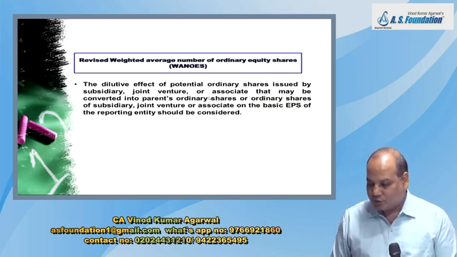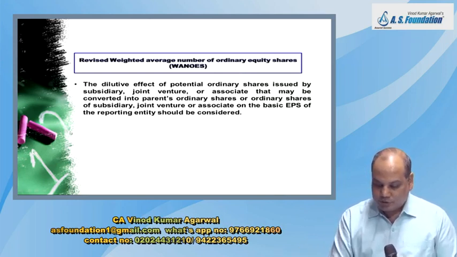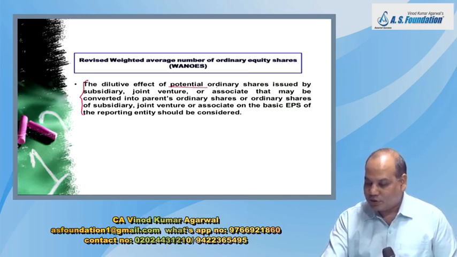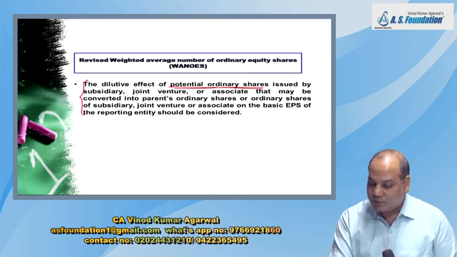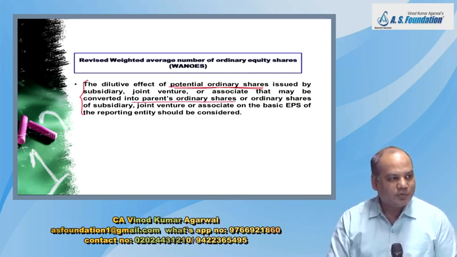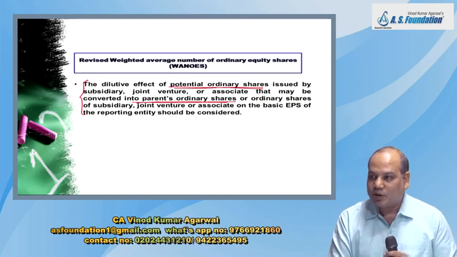This paragraph is also important. If the subsidiary, associate or joint venture have issued some kind of potential share which may either be settled in the form of parent's ordinary share, that we have seen in chapter IFRS 2, will that also be considered in the calculation of diluted EPS?